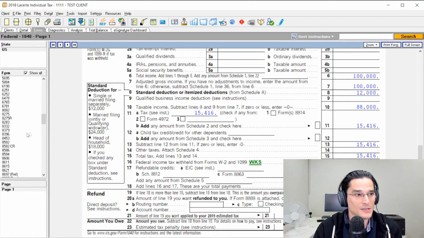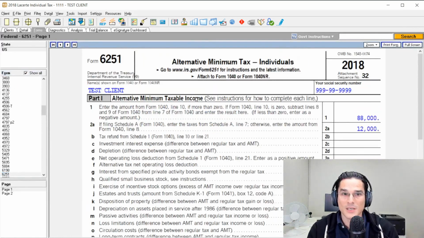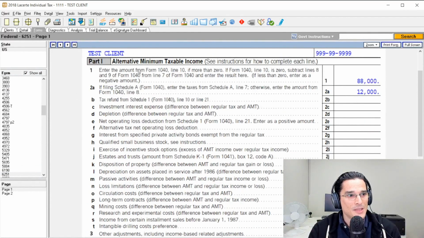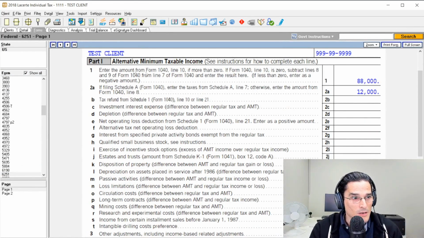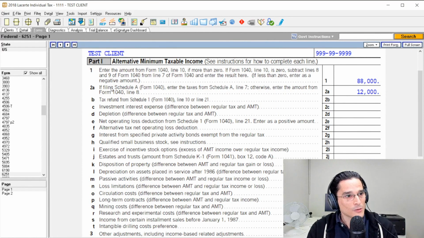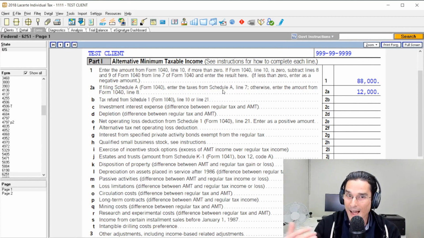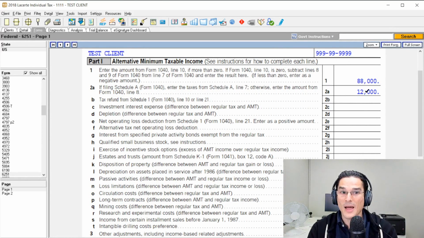So if we look at Form 6251 in this example, this taxable income number should look very familiar because it's the number from Form 1040 line 10. That's $88,000. Then you'll see that the deduction, either the standard deduction or the taxes from Schedule A, which is the itemized deductions, is being added back here.